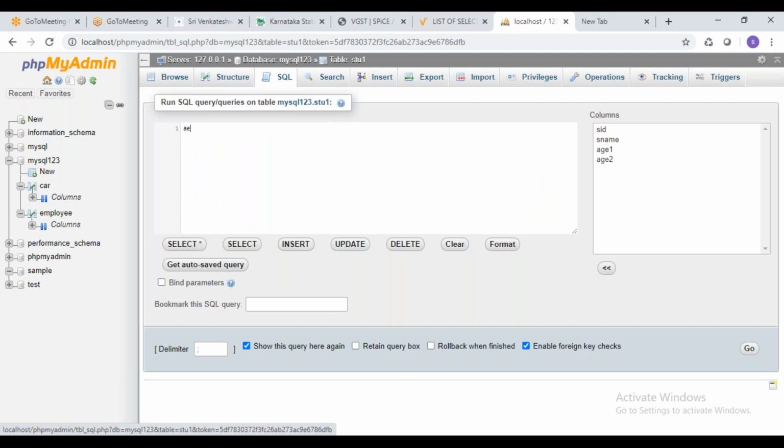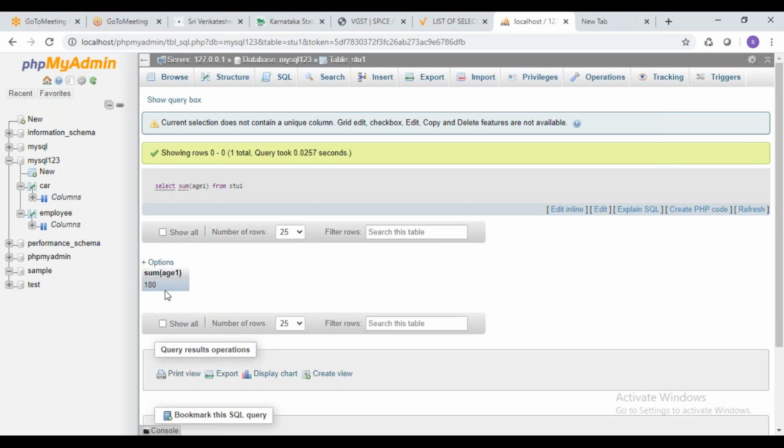Select. You can do any arithmetic operation. Select sum of AS1 from stu1. So I want to take the sum of AS1 out of the stu1 table.